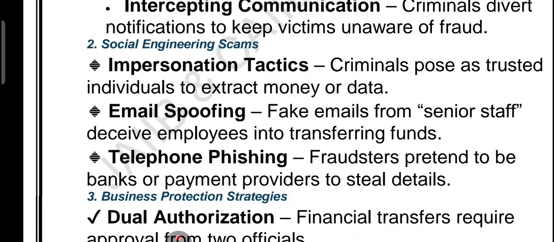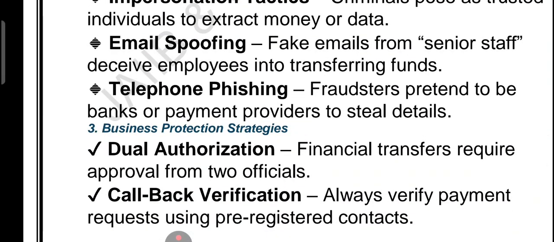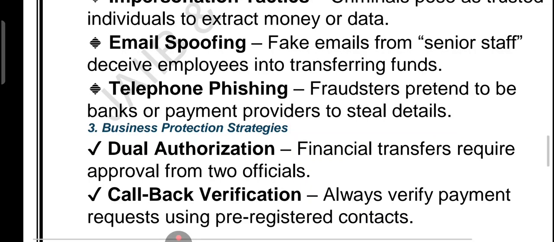Then we have social engineering scam. Criminals act like trusted people to steal money or data. Email spoofing: these are fake emails from senior staff. They trick employees into transferring funds. So social engineering scam, what is it? Like impersonation, criminals act as trusted people to steal money or data. Email spoofing, which means fake email from senior staff tricks employees into transferring funds. Telephone phishing: the fraudster pretends to be the bank or payment provider to steal your information.